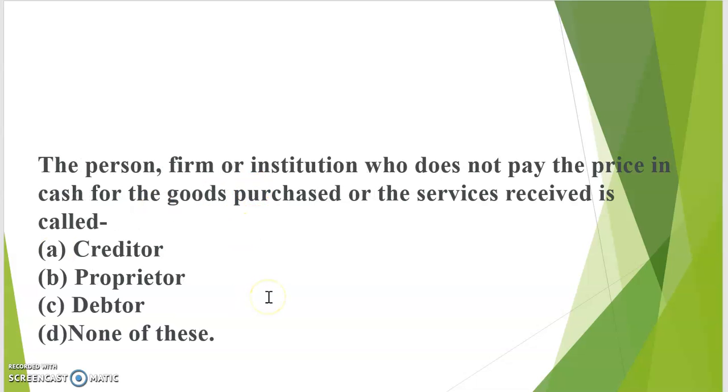The person, firm or institution who does not pay the price in cash for goods purchased or the services received is called: A, creditor; B, proprietor; C, debtor; D, none of these. As you see, the person who does not pay the price in cash means the transaction is on a credit basis and goods are sold to another person. At that time they are payable or liable to us or the organization, and that is called the debtors. So the correct answer is debtors.